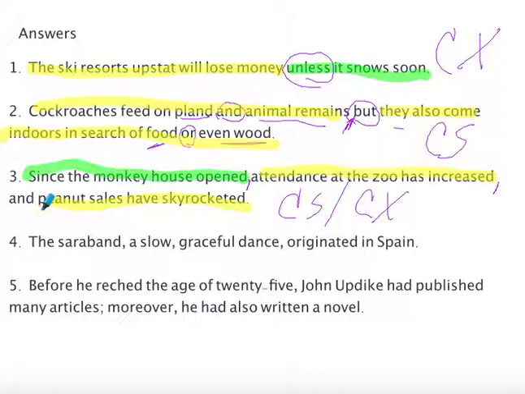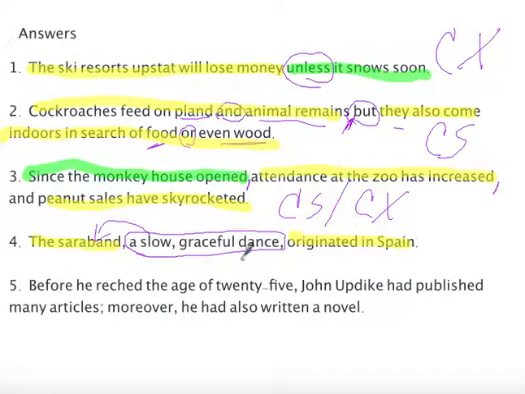Number 4, the saraband, a slow, graceful dance, originated in Spain. This one can be really tricky. I think it's easy for us to see that this, the saraband, attaches with this, originated in Spain. This part, however, a slow, graceful dance, just describes what the saraband is.